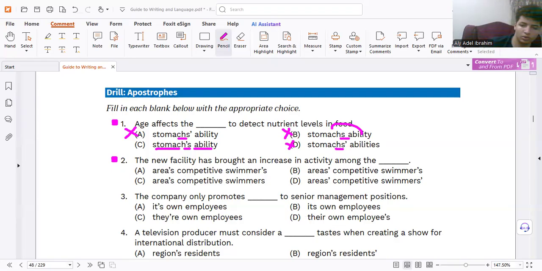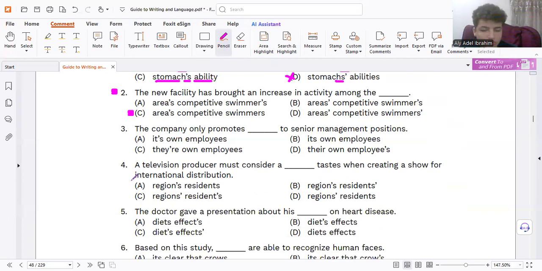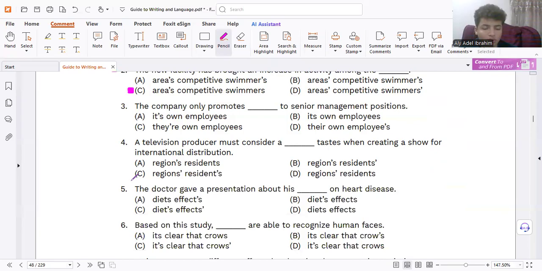Remember, Ali, we don't speak in Arabic. So letter C, correct. Train your brain to store English, or you will lose your brain and be a mad person. Good friends will hate you.